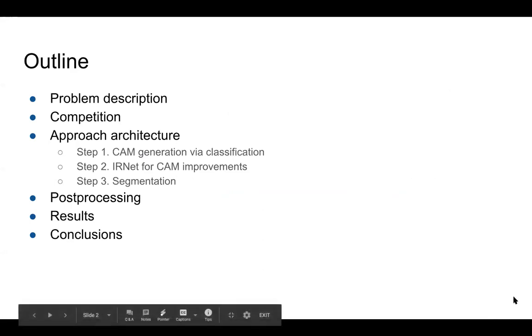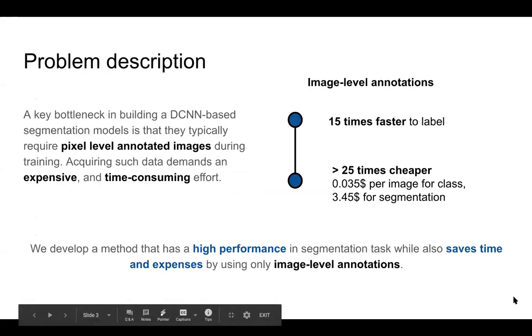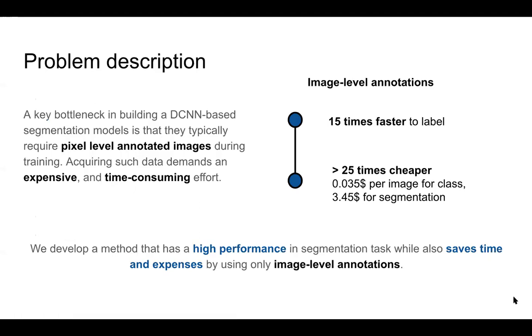Deep learning methods have proven their efficiency in semantic segmentation. They, however, require a large amount of data with pixel-level annotations, which are 25 times more expensive and 15 times more time-consuming to collect than image-level labels. We present a method for semantic segmentation which is trained with limited supervision.